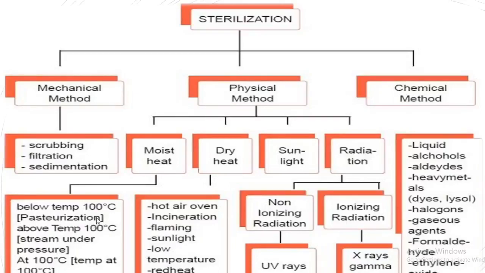Pasteurization means heating at a very high temperature and then cooling at a very low temperature. High temperature heating and then low temperature cooling is known as pasteurization. Then steam under pressure, the pressure cooker we use in our homes also. And then autoclave. Autoclave is heated at 121 degrees Celsius.